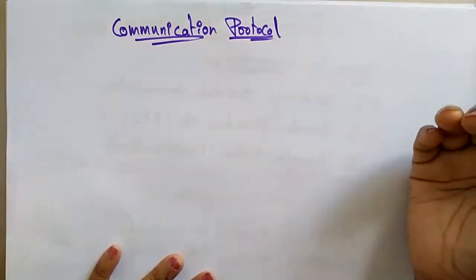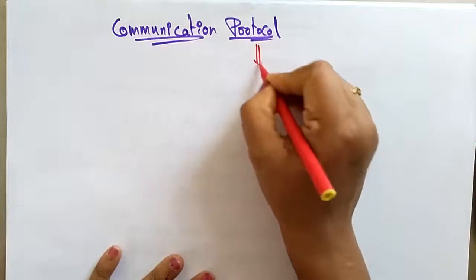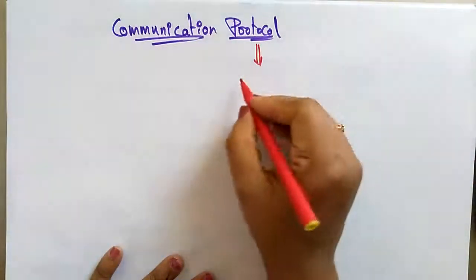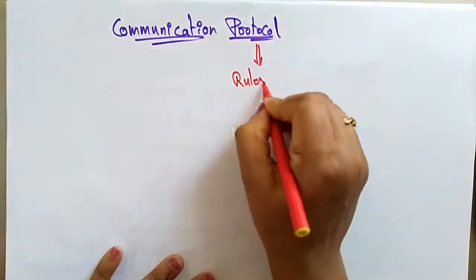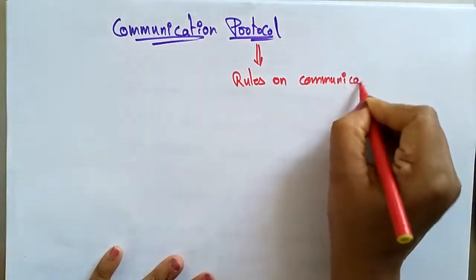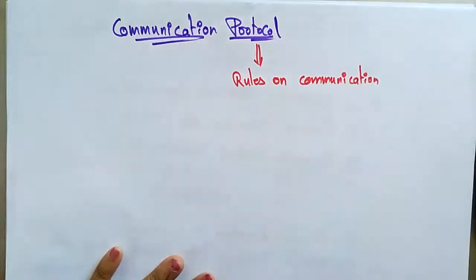What does it mean? What is a protocol? Protocols are nothing but the rules on communication. That means it tells how the communication is going to be established, and from where to where the message has to be transferred. Is there any condition to transfer that message? Is the message safely sent to the receiver or not?